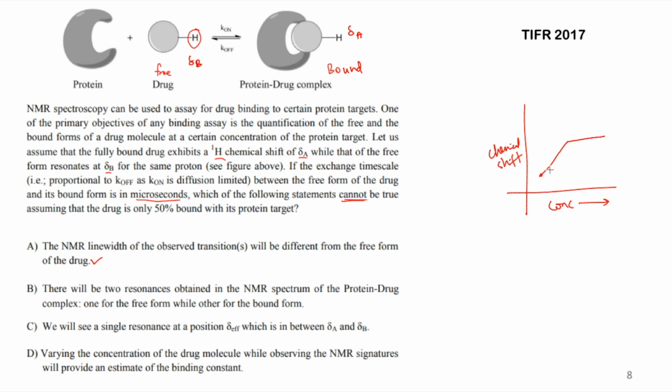So they are going to get different values, and that is going to change over here. This point, or this concentration, will be the concentration of drug required to make the binding possible, or here the binding is maximum. That's how the binding constant and other things are calculated. So varying the concentration of the drug molecule while observing the NMR signatures provides an estimate of the binding constant. It is also a correct statement.